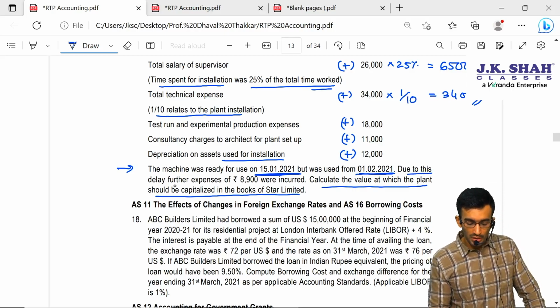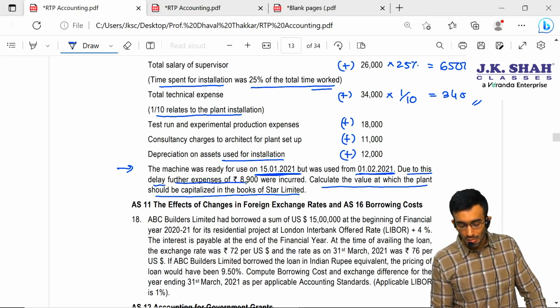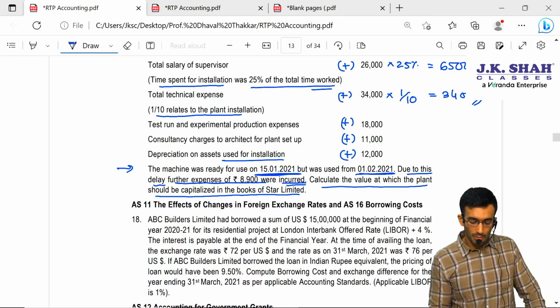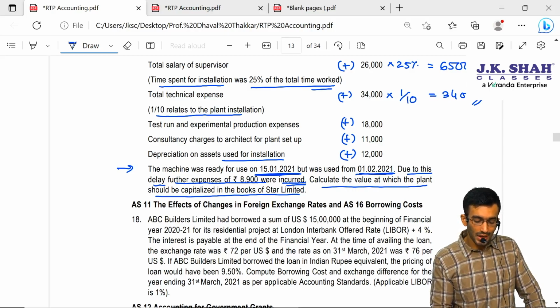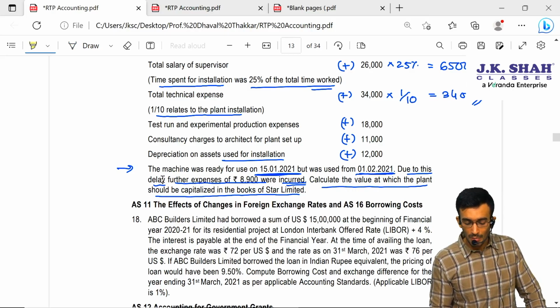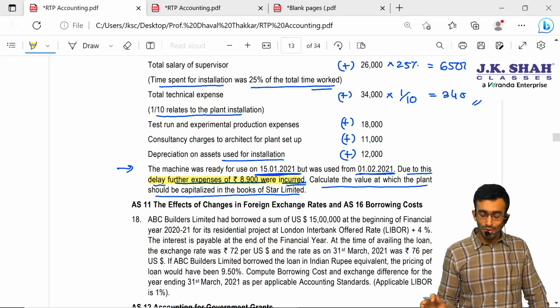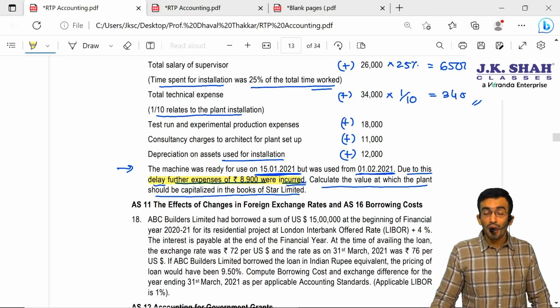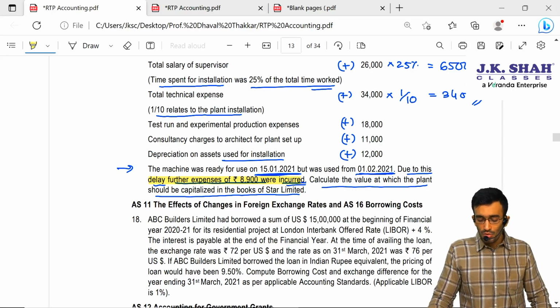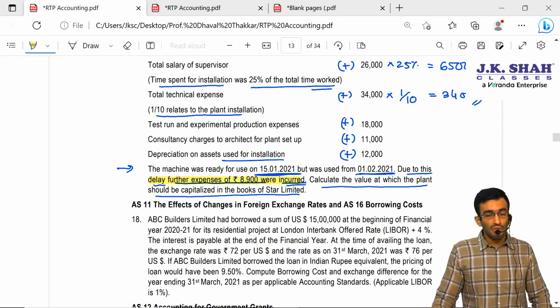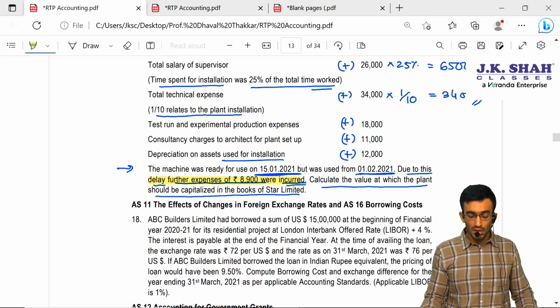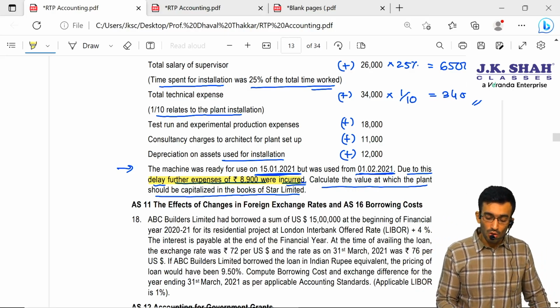Due to this delay, a further expense of 8,900 was incurred. Calculate the value at which the plant should be capitalized. This 8,900 will not be capitalized because the asset came into usable condition, or you can say it is available for its intended use, from 15th of January. Even though we have not started using it, that is nothing but our fault. We cannot add this 8,900 in the cost of machine. So this will not be added.